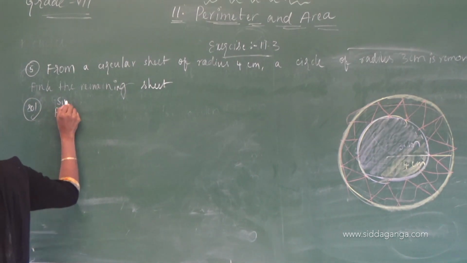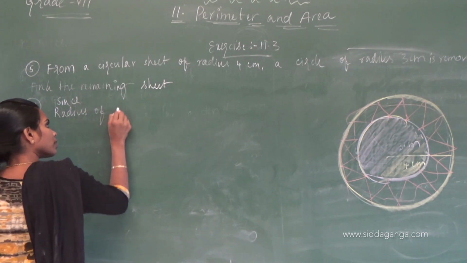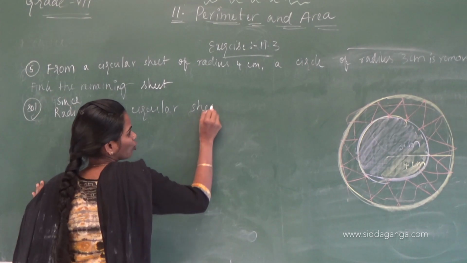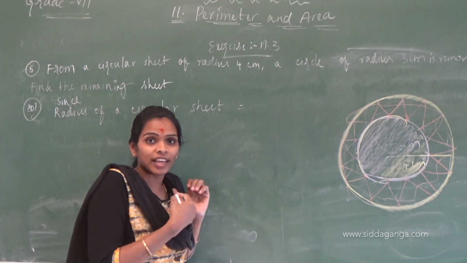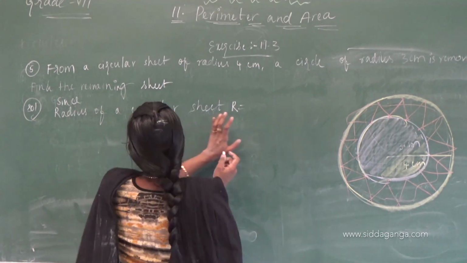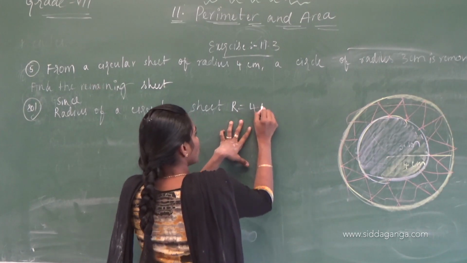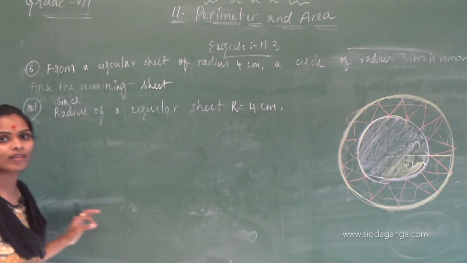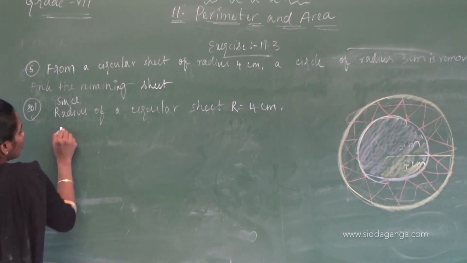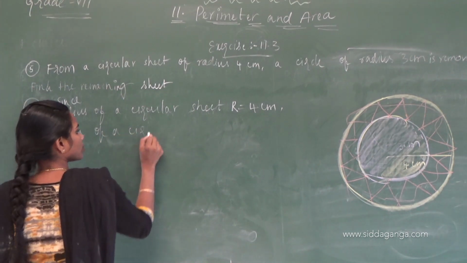Okay children, write down. Radius of the circular sheet, to show the difference I am taking this as capital R. R equals 4 centimeters. Then we can find the area of the circular sheet.